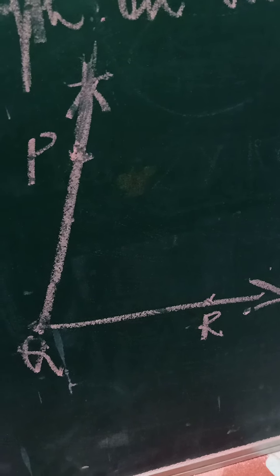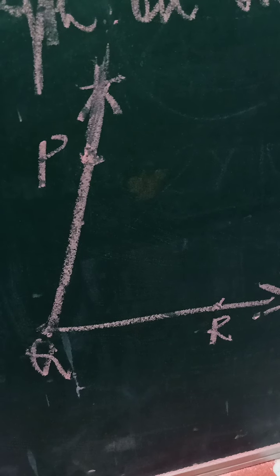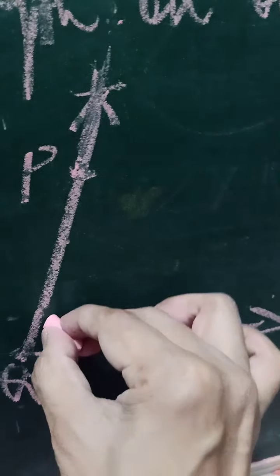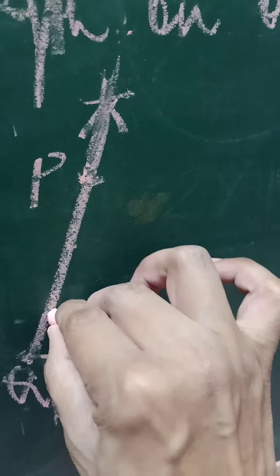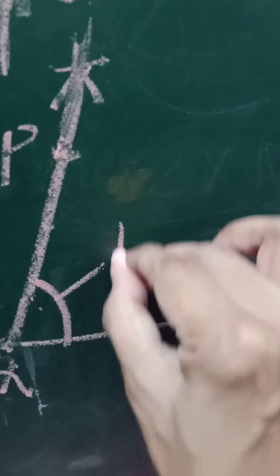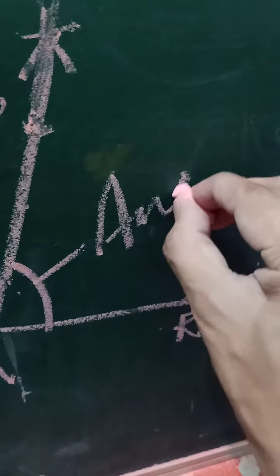This ray is important because two rays, where they meet, form an angle. This is angle. So studying ray is important because angle is formed by two rays.